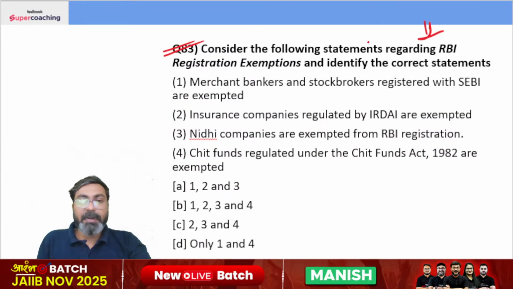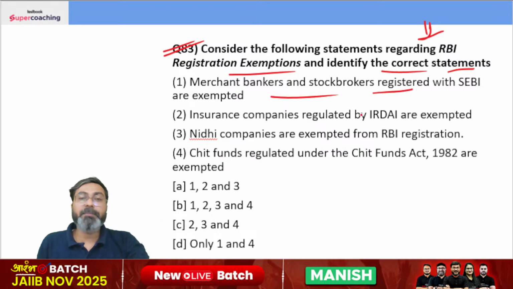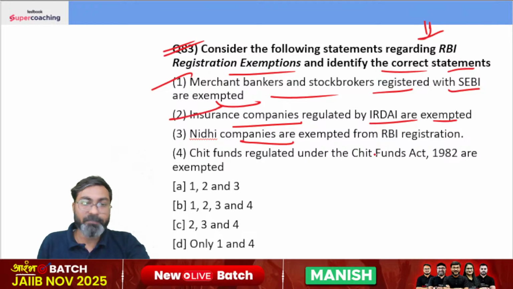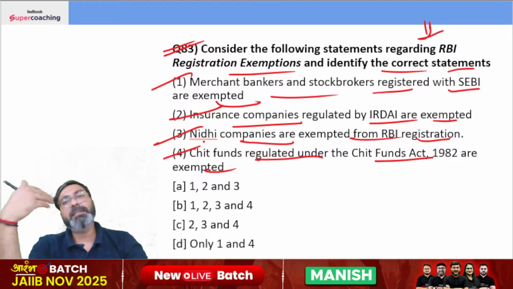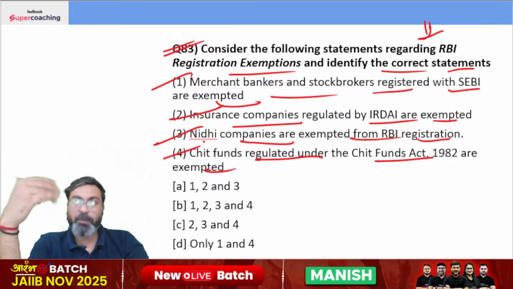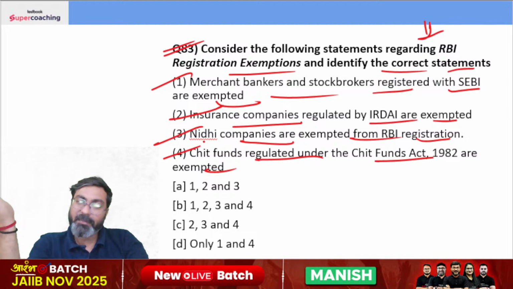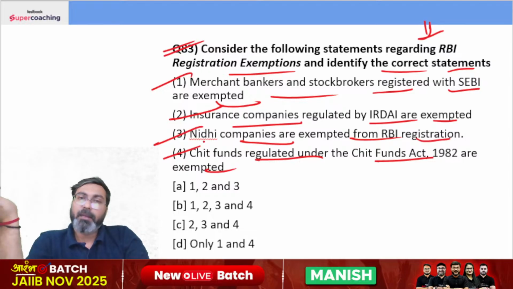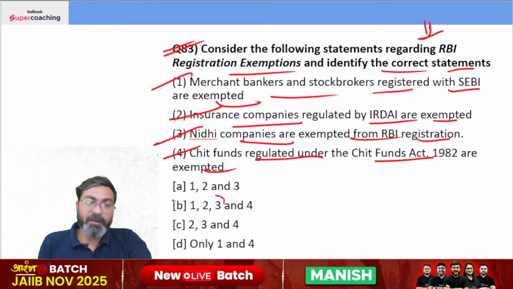Consider the following statements regarding RBI registration exemptions and identify the correct statement. कौन-कौन registration से RBI के exempt माने जाते हैं? Merchant bankers and stockbrokers registered with SEBI are exempted. Yes. Insurance companies regulated by IRDAI are exempted. Yes. Nidhi companies are exempted from RBI registration. Yes. Chit funds regulated under the Chit Fund Act 1982 are exempted. All of these are exempted because these are already regulated under one or the other act or by any other regulatory organization. जैसे insurance companies are already regulated by IRDAI, so they don't have to register with RBI. The right answer is 1, 2, 3 and 4.